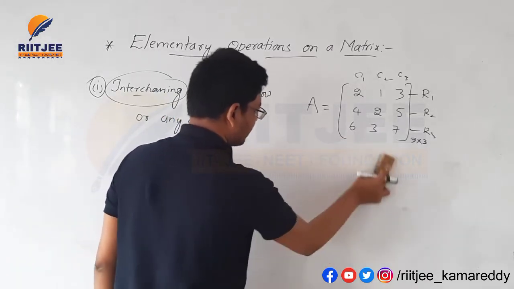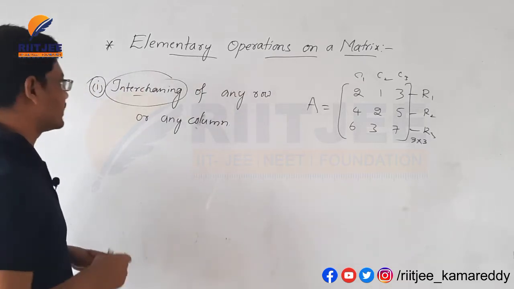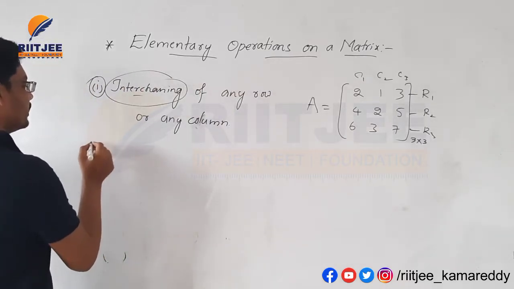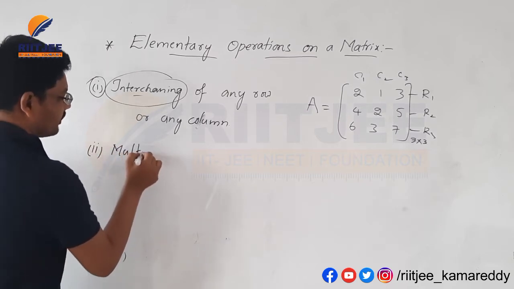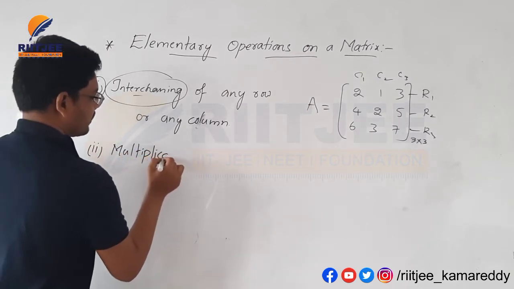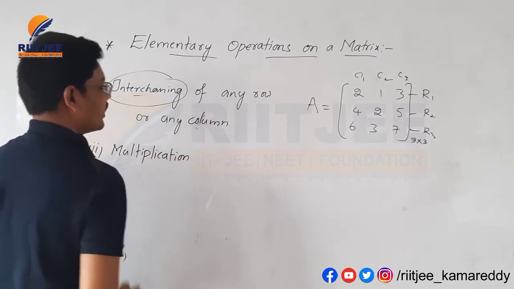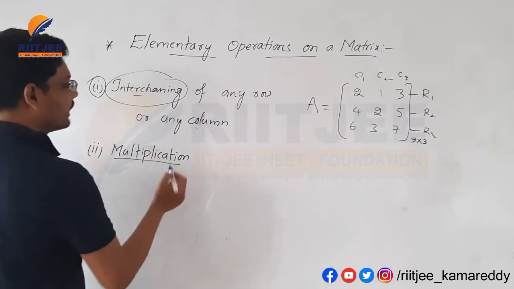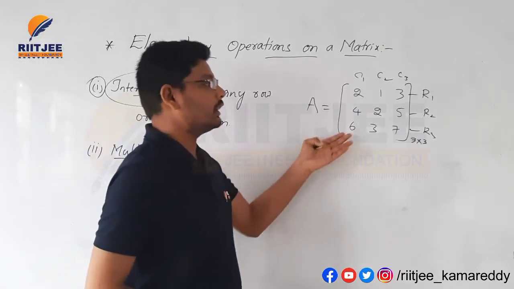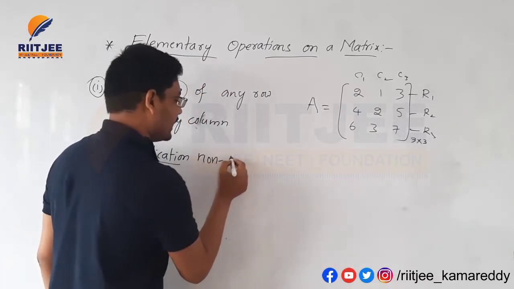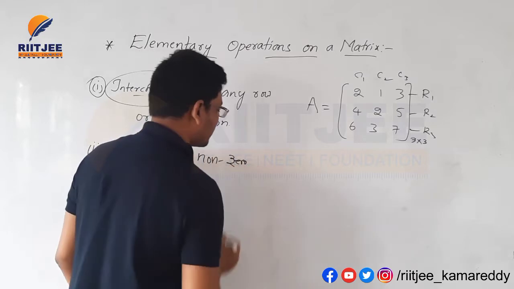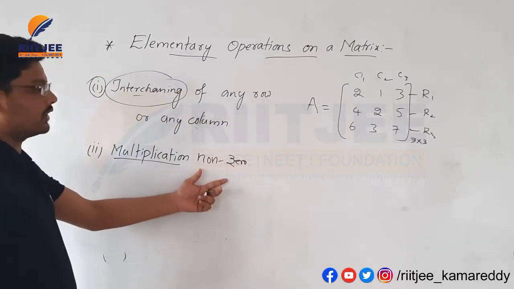The second elementary operation is multiplication. Multiplication is multiplying any row or any column with a non-zero number, any number other than zero.